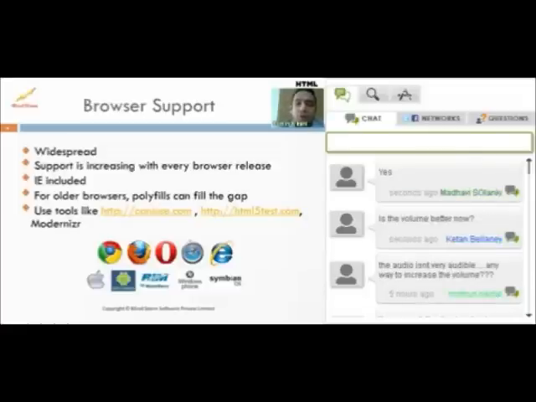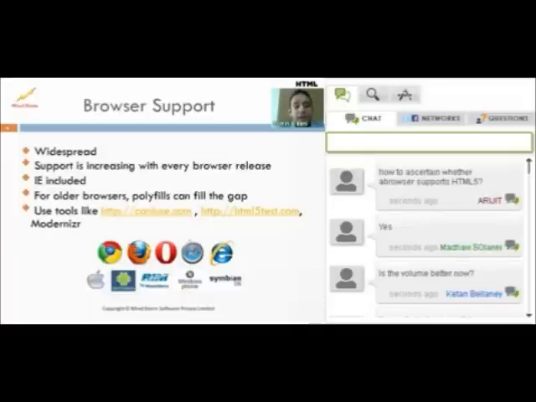Alternately, today, if you want to actually find out how good is my browser support, just launch your browser, whether it's Chrome, Firefox, or Opera, Safari, whichever one you prefer, and simply visit a site like caniuse.com or html5test.com, and you will get a nice browser score that will say which specification of HTML5 is supported, what is not yet supported. So that's a good way to find out how the browser vendors are progressing in their support for HTML5.